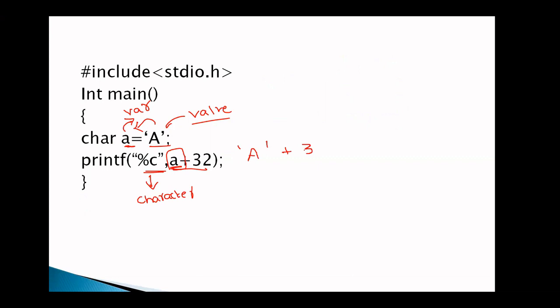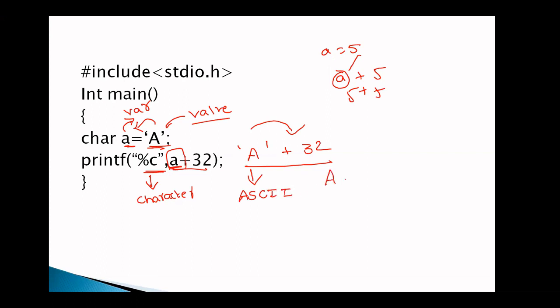'A' plus 32. You got it? Suppose if a is equal to 5, a plus 5 means a is replaced with this value. Similarly, here a is replaced with capital A. So 'A' plus 32. Is it possible? Yes. If you want to perform addition between a character and an integer or between two characters, each and every character has some ASCII value. So what is the ASCII value for capital A? 65. So what is the answer? 65 plus 32, that is 97.